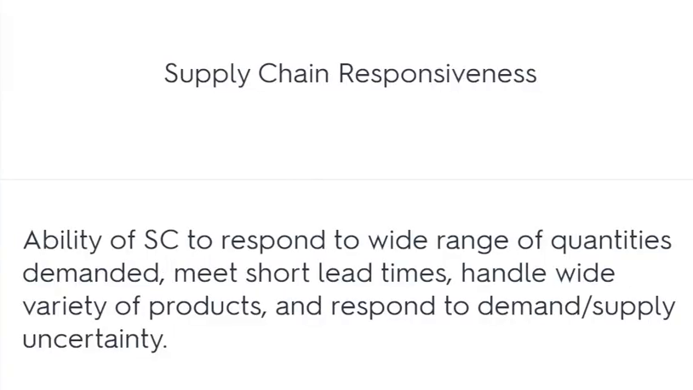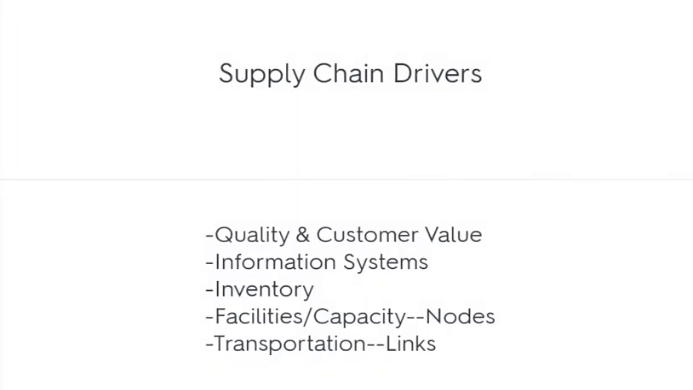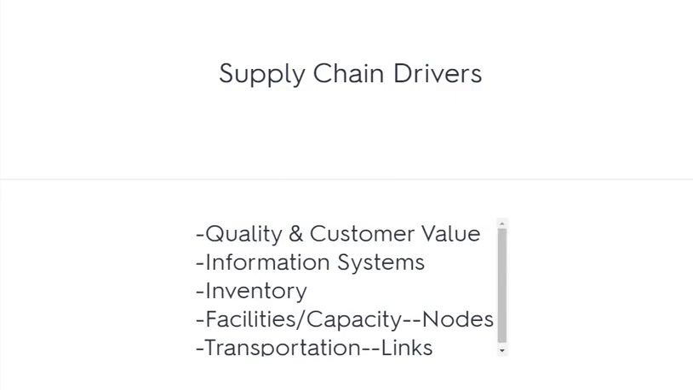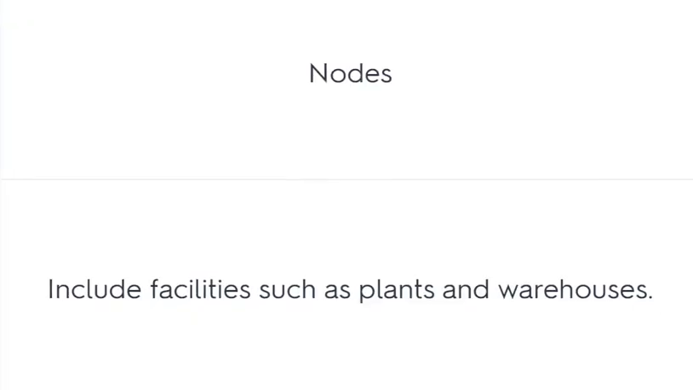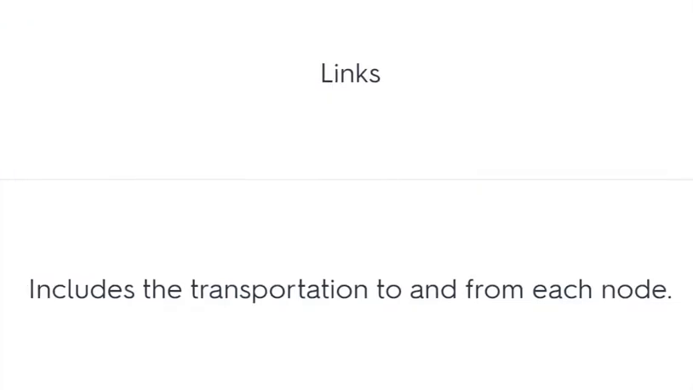Supply chain responsiveness: the ability of the supply chain to respond to a wide range of quantities demanded, meet short lead times, handle a wide variety of products, and respond to demand-supply uncertainty. Supply chain drivers: quality and customer value, information systems, inventory, facilities, capacity, nodes, transportation, links. Nodes include facilities such as plants and warehouses. Links include the transportation to and from each node.